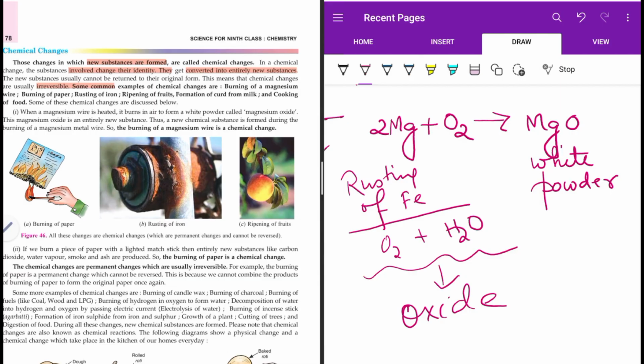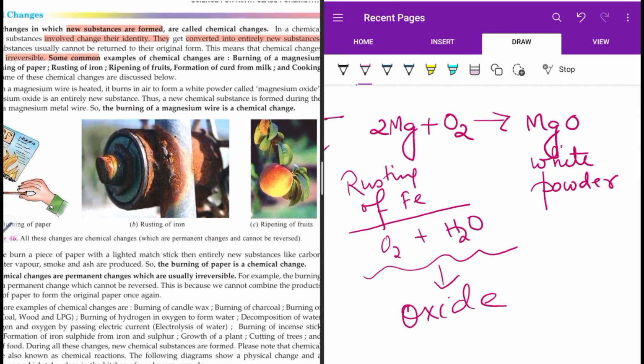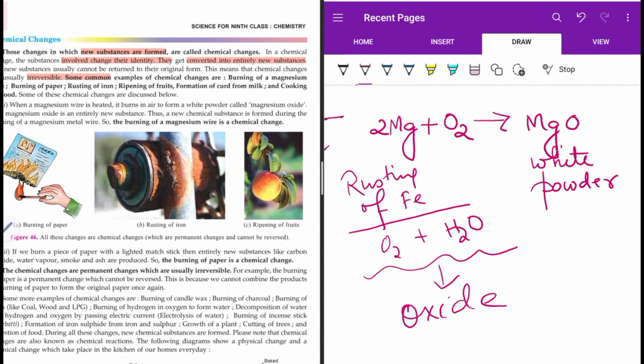Actually, keep in mind, I said breaking of a glass tumbler, and glass remains glass. Here you may think the fruit is remaining fruit, then why is this a chemical change? Ripening is a process, and when it happens, the fruit ripens due to some changes within it. This change cannot be reversed, so it is a chemical change.